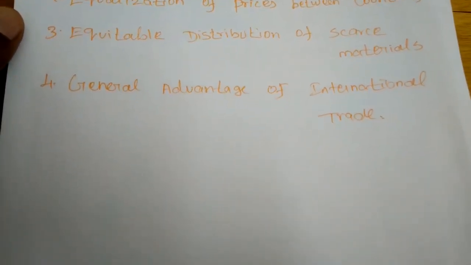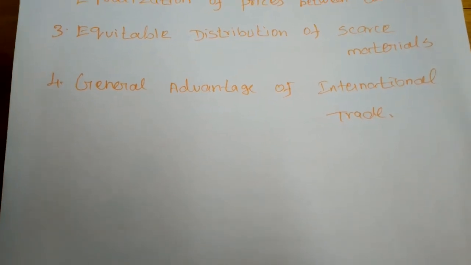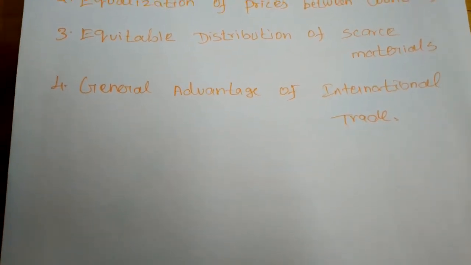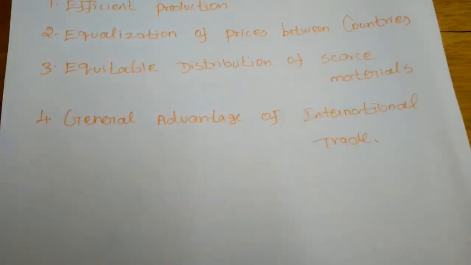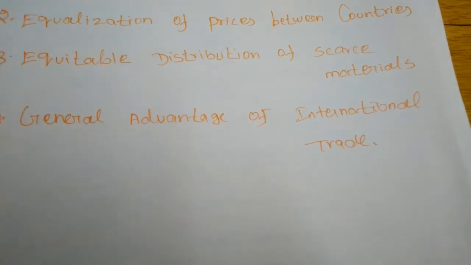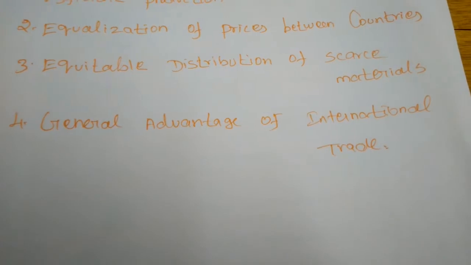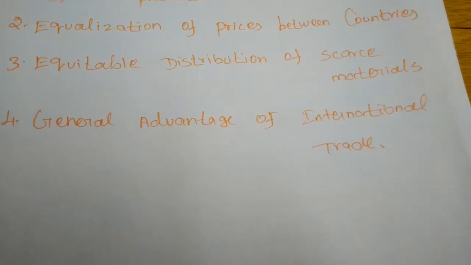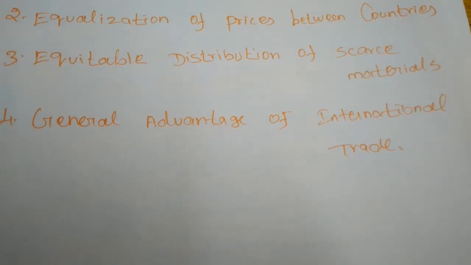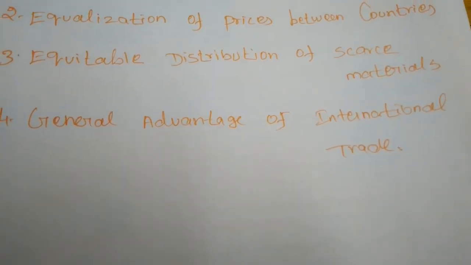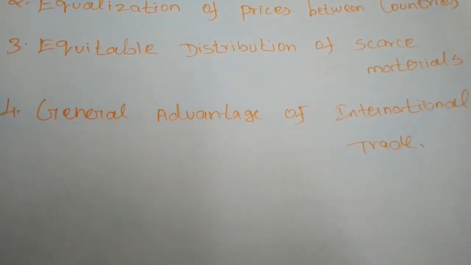Next, general advantages of international trade. What are the general advantages of international trade? The availability of a variety of goods for consumption. When any nation deals with other nations, a variety of goods will be available for consumption. Throughout the world, all people have the power and the possibility to use or consume all types of products.